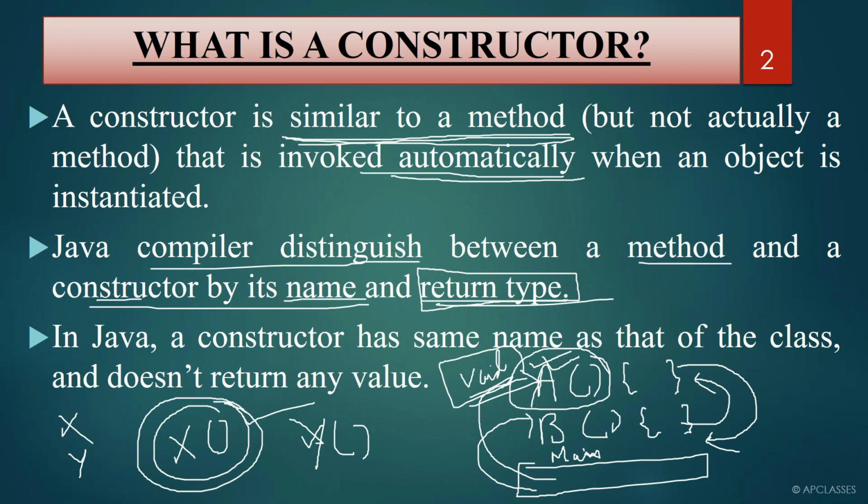A constructor name is always similar to a class name, whereas a method name is not similar to a class name. In Java, a constructor has the same name as that of the class and doesn't return any value. Remember, a constructor name is always similar to the class name and it will not return any value. Now let us have a look with an example how the constructor exactly works and how we declare a constructor.